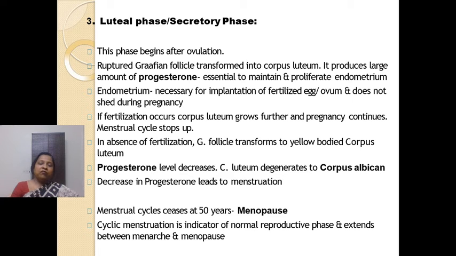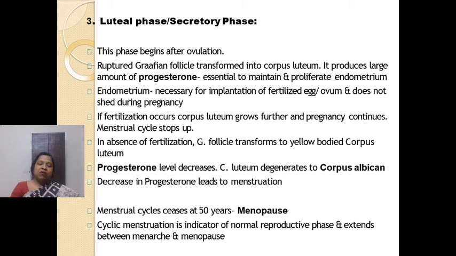Now if fertilization occurs, so that's what we have discussed, corpus luteum will grow, it will maintain, right, due to large amount of LH, and pregnancy will be maintained. Now there will be no menstrual cycle. Why? Because there is no bleeding, right? So we say that stopping of menstrual cycle is an indication of pregnancy, right?